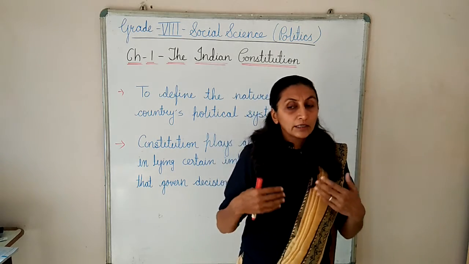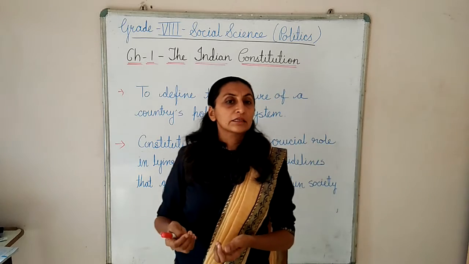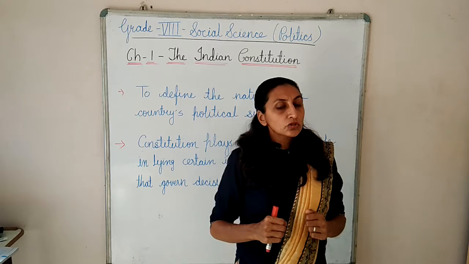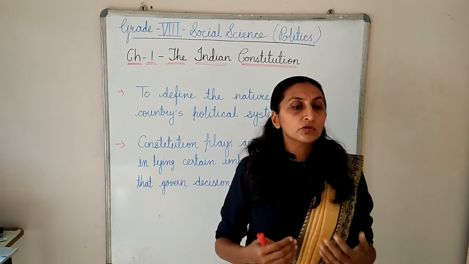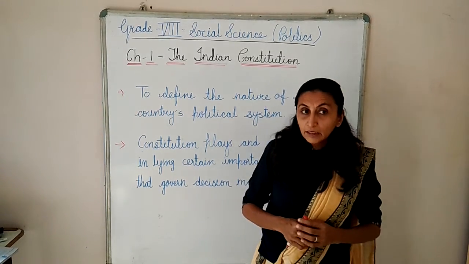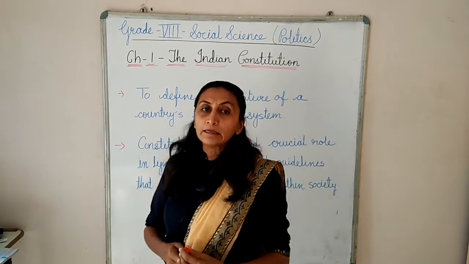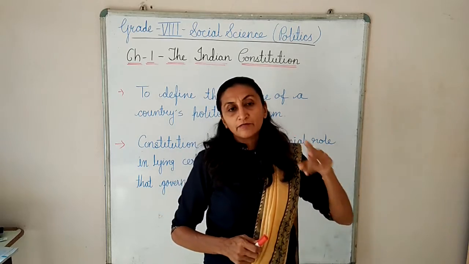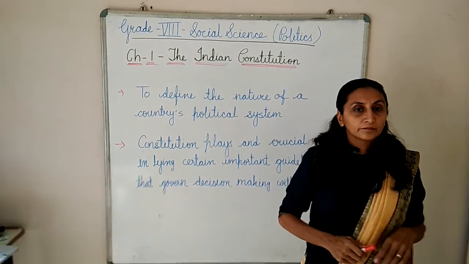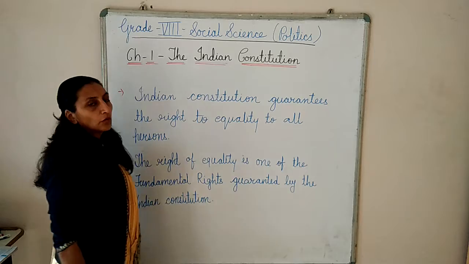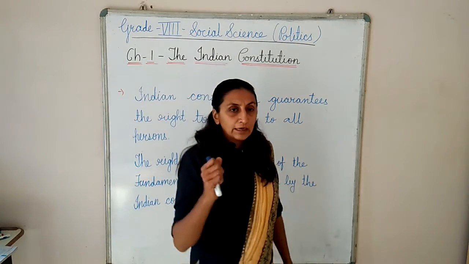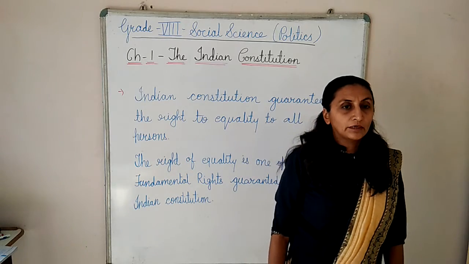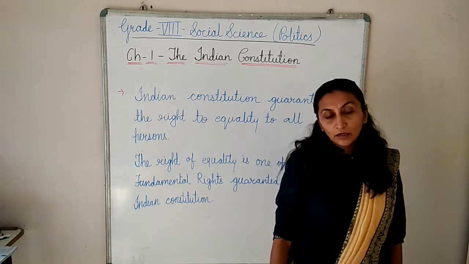Sometimes they call the police station and ask them not to file any complaint against their relatives. Such misuse of authority happens, but the Constitution always provides safeguards against it. In democratic societies, the Constitution often lays down rules that guard against the misuse of authority.